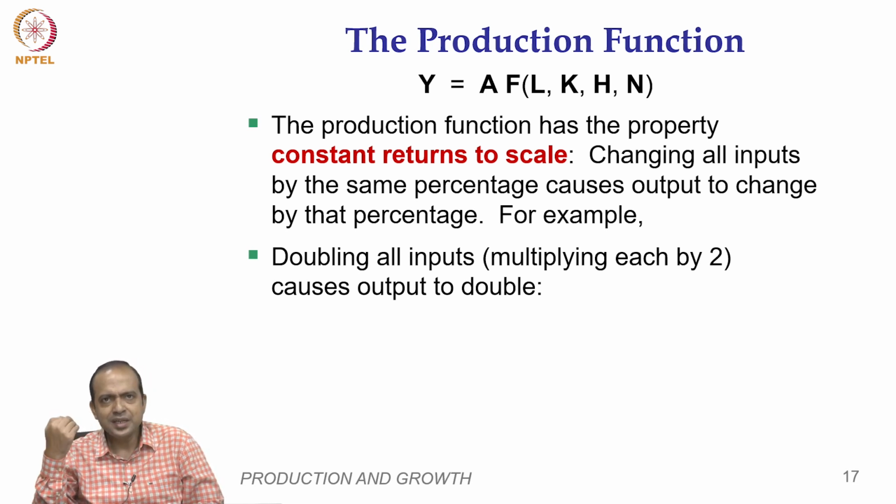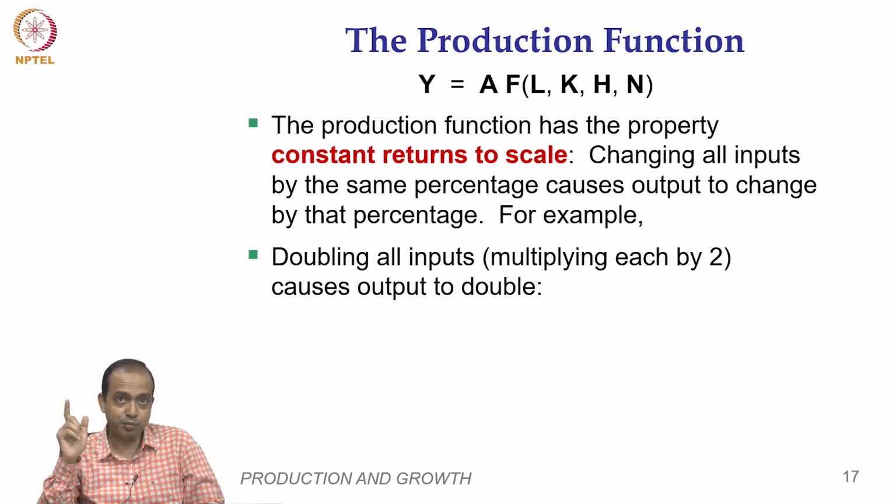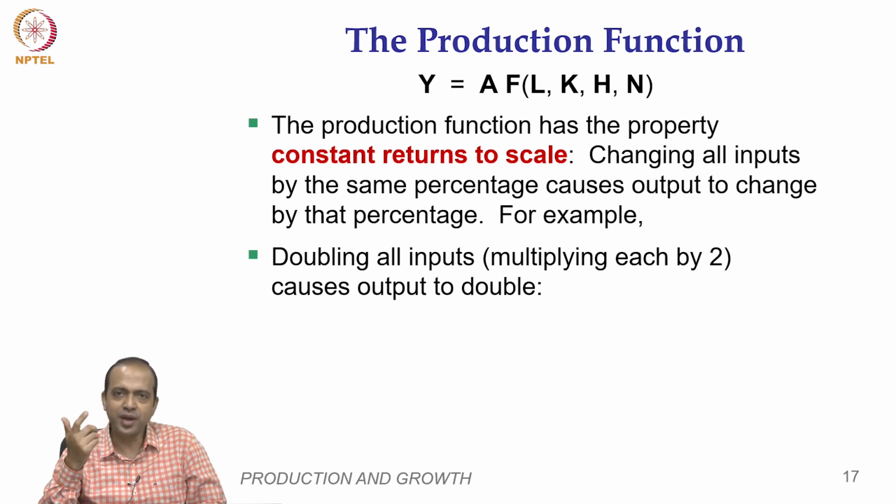It basically means if I change all the inputs, please remember, when I am using the word scale, it means changing all the inputs together by some percentage. Let us say that I am changing all my inputs by 5%. Then constant returns to scale means my output will also change by 5%.